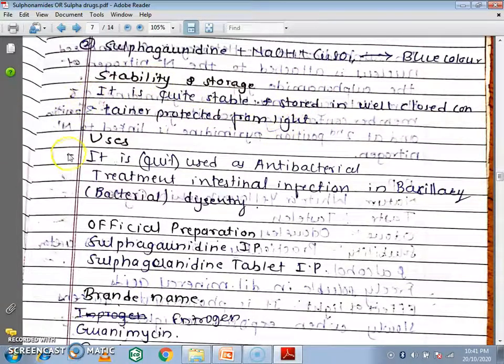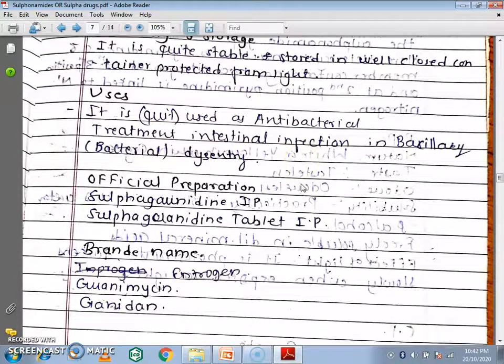Next one, very important, is uses. It is used as an antibacterial. It is also used in treatment of intestinal infection, in bacillary or bacterial dysentery. These are the two uses of this compound.